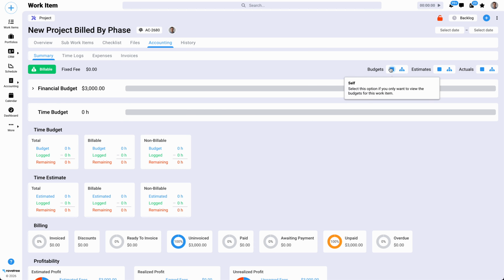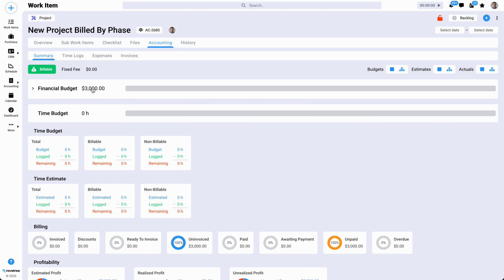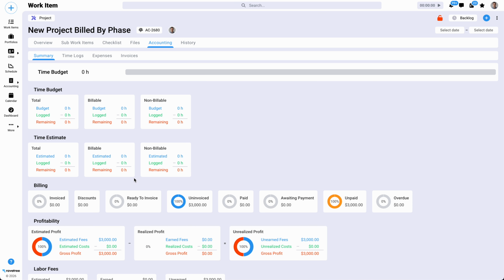The labor budget is where those budgets were set. We could have put expense or service budgets, but we didn't. And then we can see here that we have uninvoiced, unpaid. Now, the reason it's saying uninvoiced is because the invoice is currently set as a draft. So we could, of course, change that, and then that will update the status over here. So anyway, that's basically it.